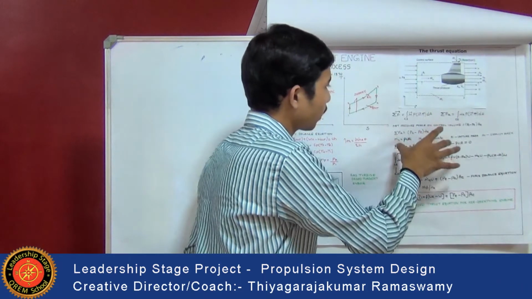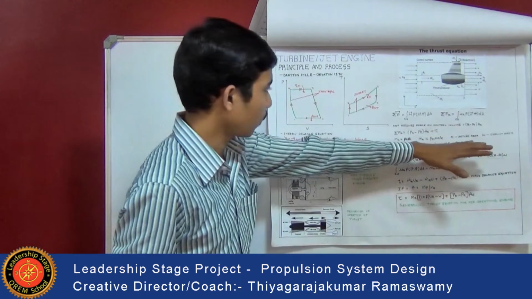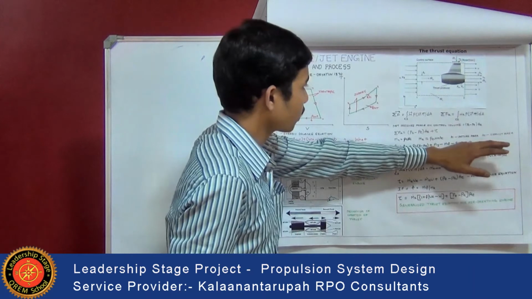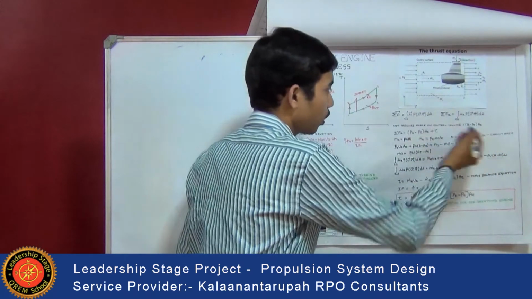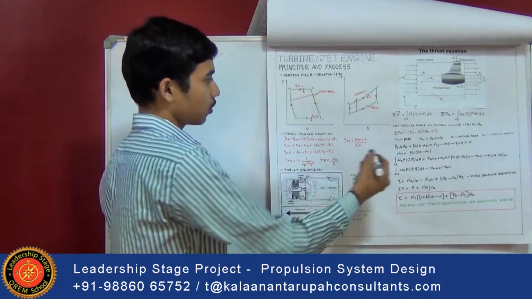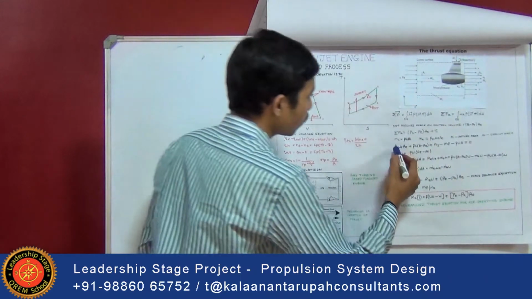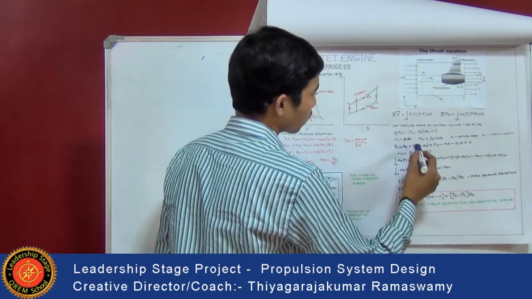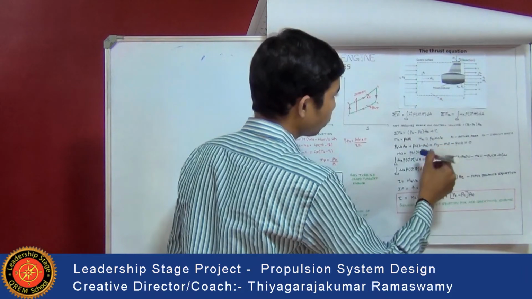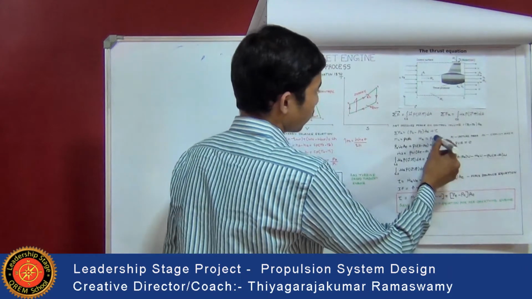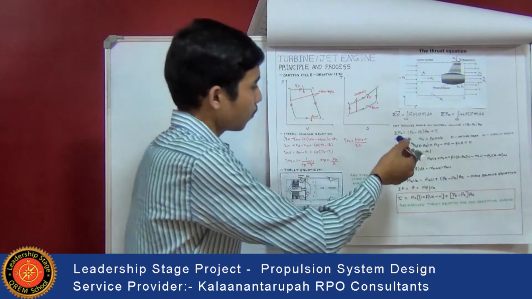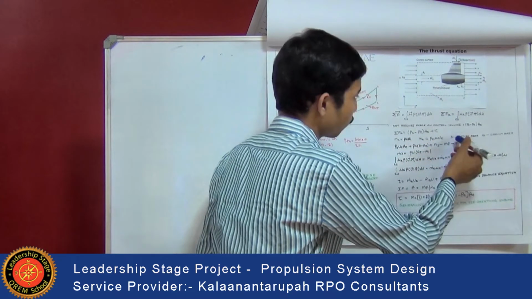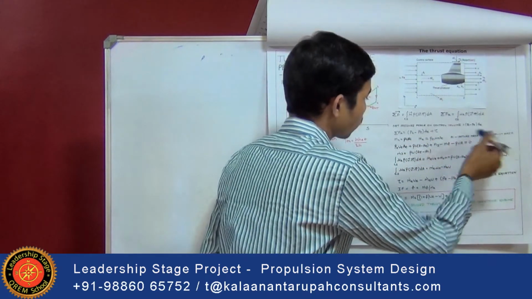Once these two are calculated, then the energy balance continuity equation is applied for the control volume. This equation shows the application of that: rho u e Ae plus rho u of (A minus Ae) plus m dot s, the surface mass flow rate, minus m dot fuel, minus rho u A is equal to 0.